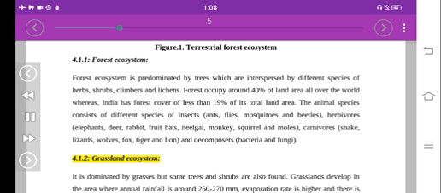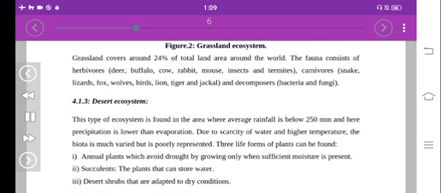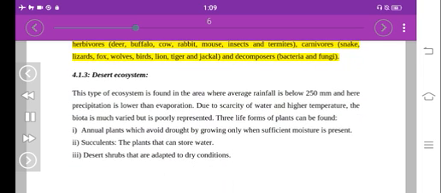4.1.2. Grassland ecosystem. It is dominated by grasses, but some trees and shrubs are also found. Grasslands develop in the area where annual rainfall is around 250 to 270 mm. Evaporation rate is higher and there is seasonal and annual drought. Figure 2. Grassland ecosystem. Grassland covers around 24% of total land area around the world. The fauna consists of herbivores: deer, buffalo, cow, rabbit, mouse, insects and termites; carnivores: snake, lizards, fox, wolves, birds, lion, tiger and jackal; and decomposers: bacteria and fungi.